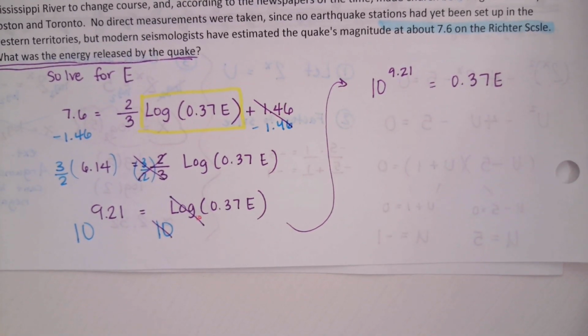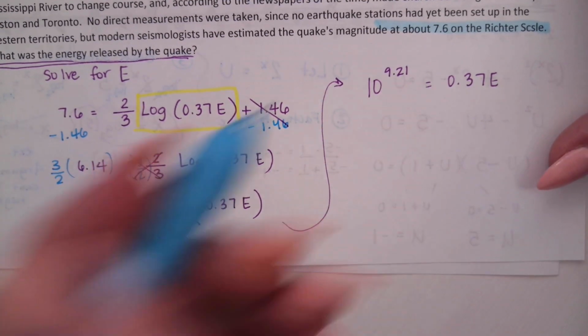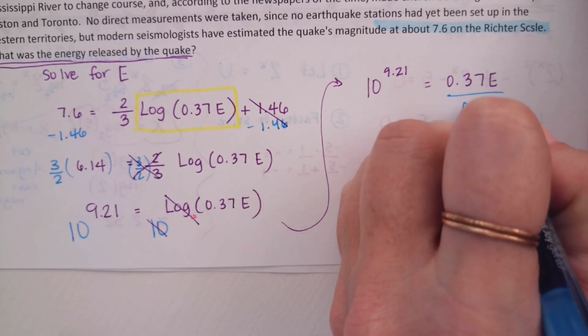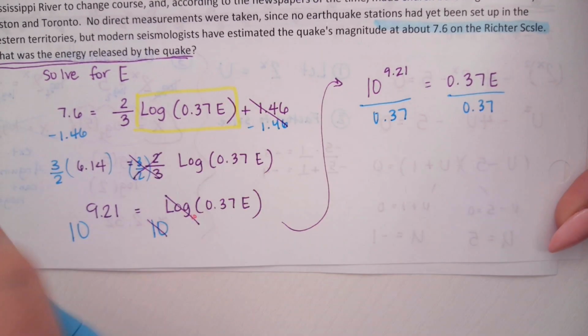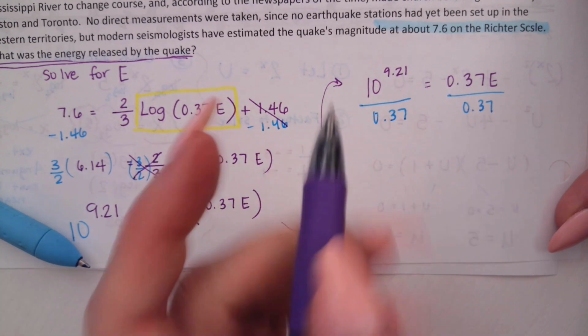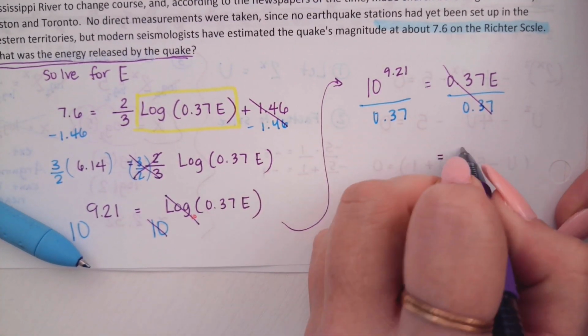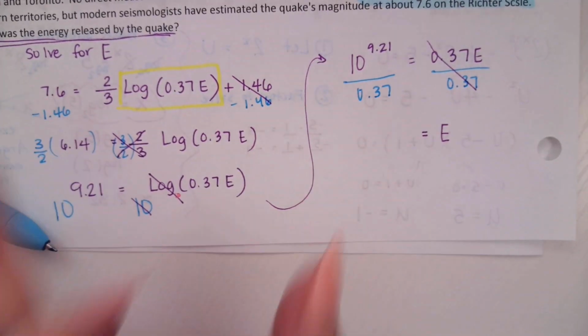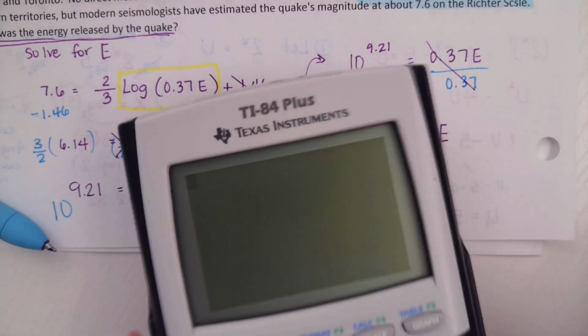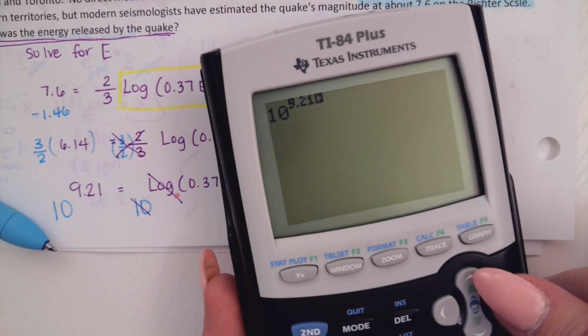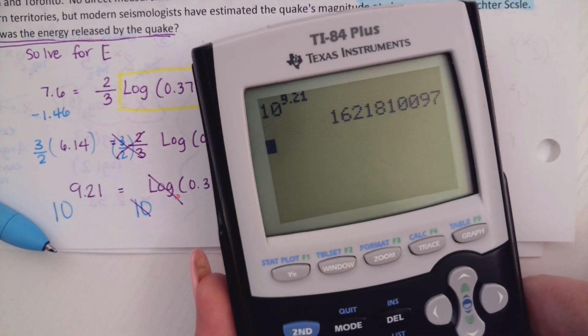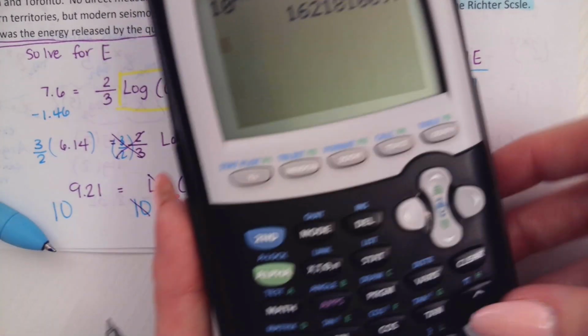Okay, and then we have one last step to get E, the energy by itself. What is that? Divide. And this is one I want to put in my calculator so I can actually see what that equals in kilowatt hours. A big number. All right, 10 to the power 9.21 is, okay, and then I need to divide it by 0.37.